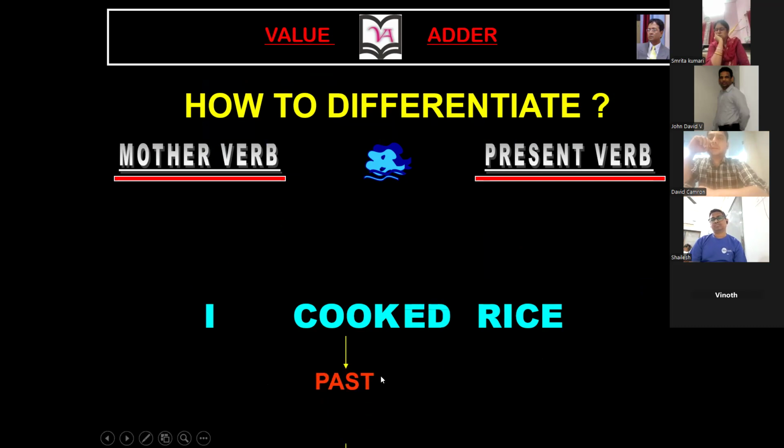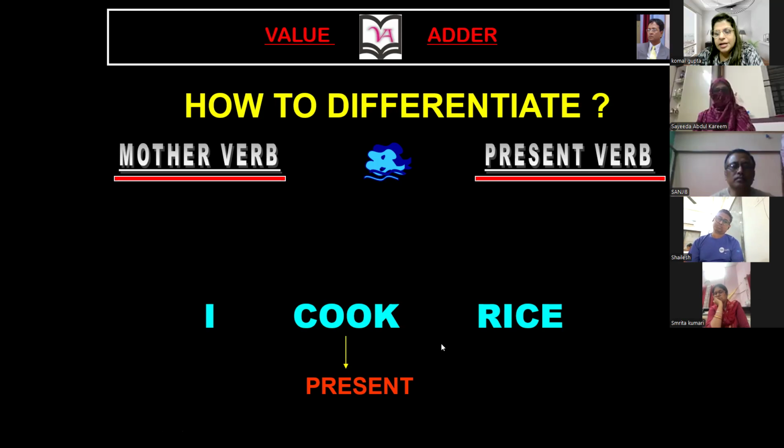Guys, see, if the main verb is coming alone, then it becomes present form 1. Alone means without any supporting verb, without any s, es, ing and ed. If only the main verb is coming after the subject, then it becomes present form 1.